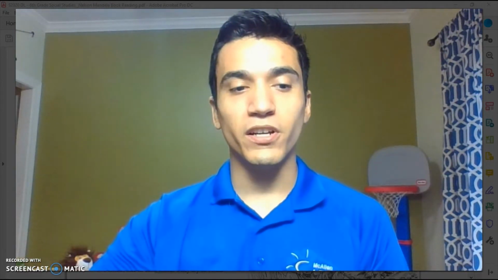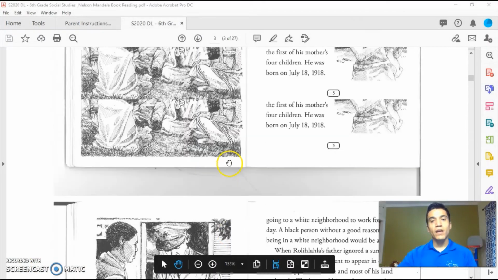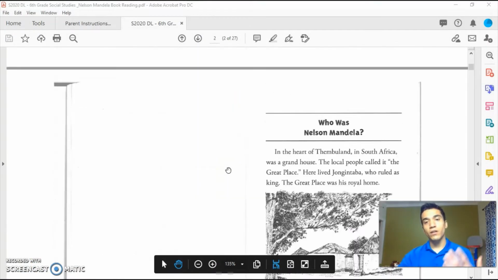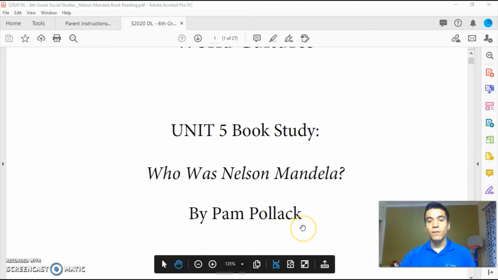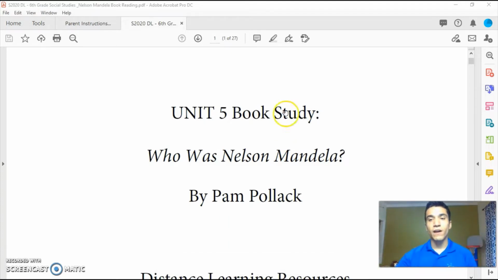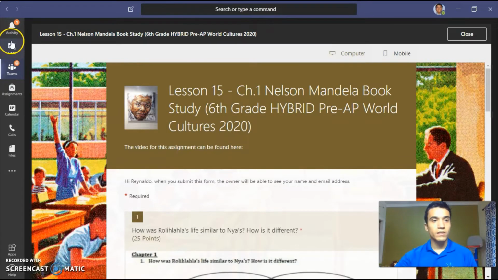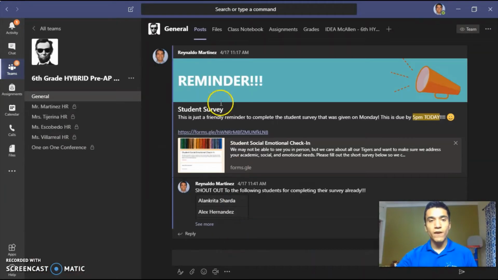Today we're going to be focusing on a reading from a book called Who Was Nelson Mandela? This reading is the start of a new unit, Unit 5. And so what we're starting is Unit 5 book study, Who Was Nelson Mandela by Pam Pollock. Okay, you can find this reading on the post today, so I'm just going to post this in the general post and feed today. But you can also find this underneath the Files tab. So if you go to Teams and you're underneath my class, and you go to Files, you can see Lesson 15 materials.